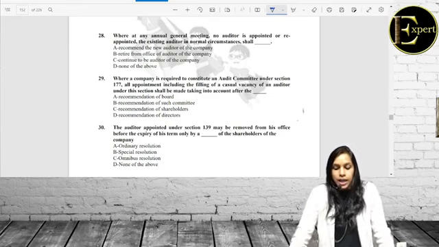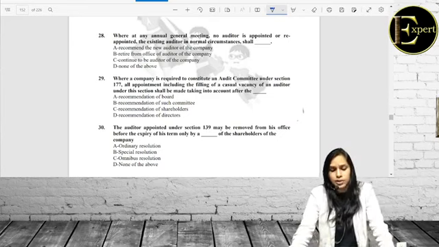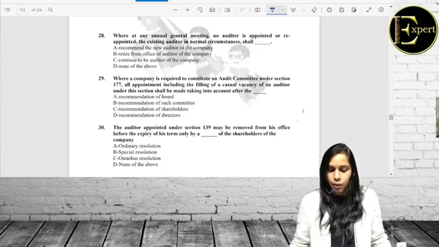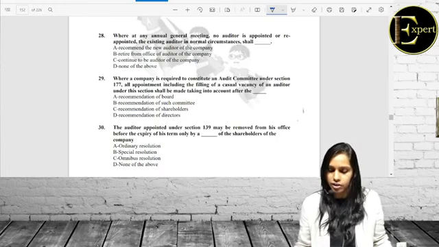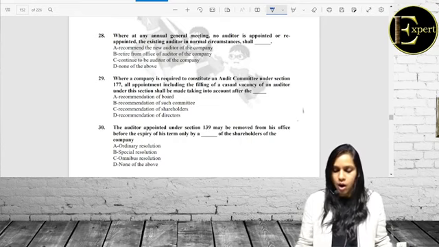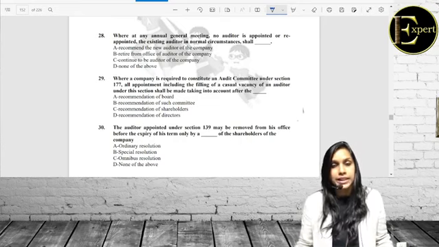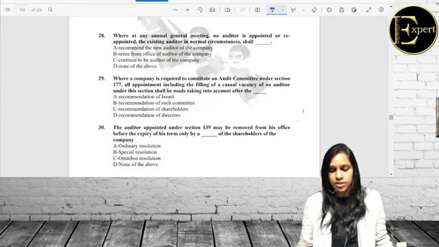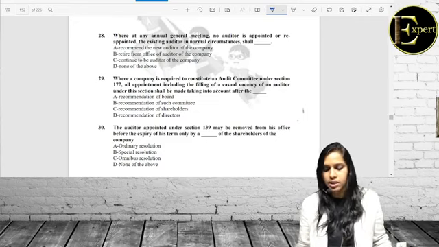Now, the first question that appears on the screen is: where at any annual general meeting no auditor is appointed or reappointed, the existing auditor in normal circumstances shall.